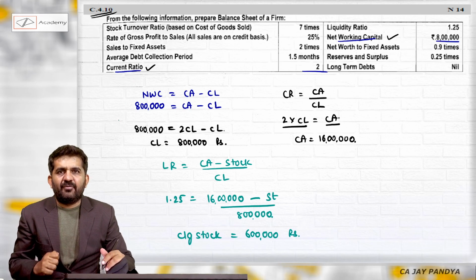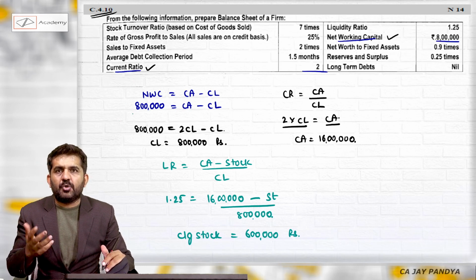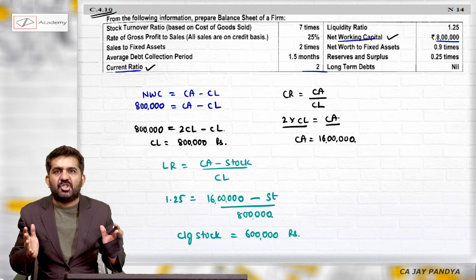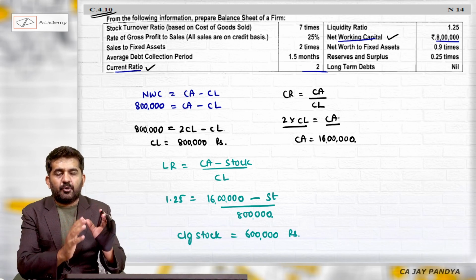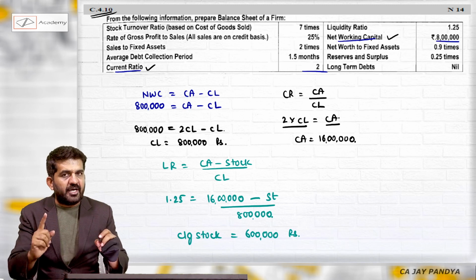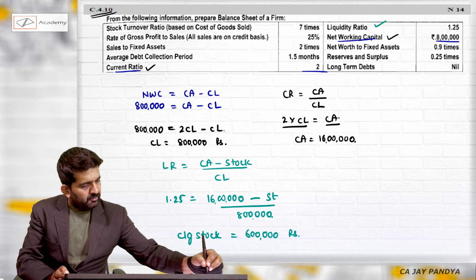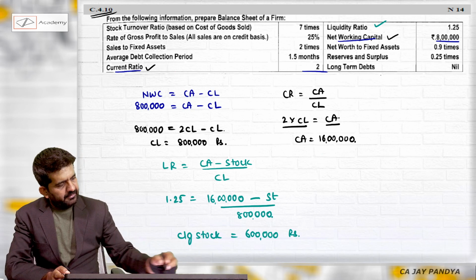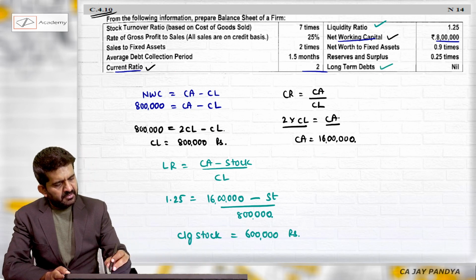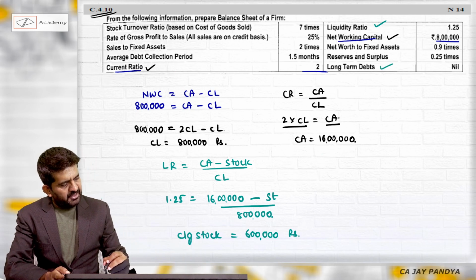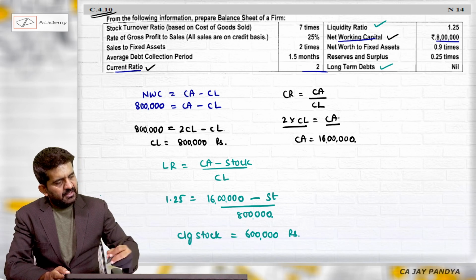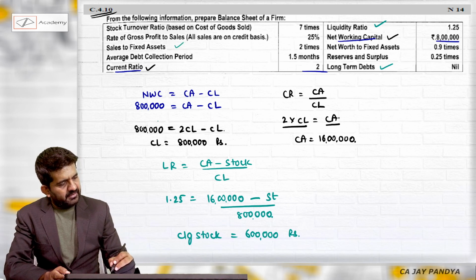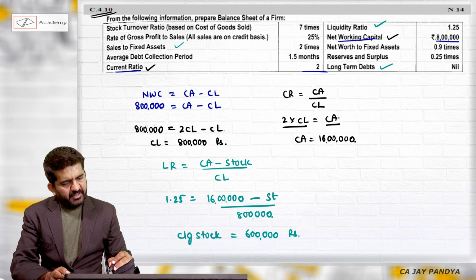Because whenever you are finding out current ratio and quick ratio, they are always from balance sheet, and balance sheet will always portray closing stock and not opening stock. I have taken into consideration liquidity ratio. Long-term debt is nil, all right. So we have taken into consideration this. Average debt collection period, for that we will require sales. Sales to fixed asset is 2 times, so we cannot find out that.